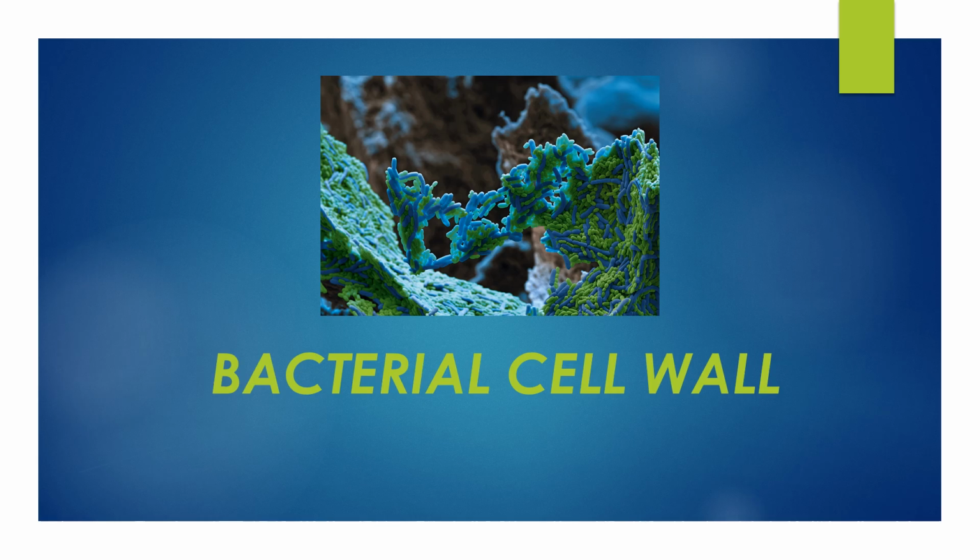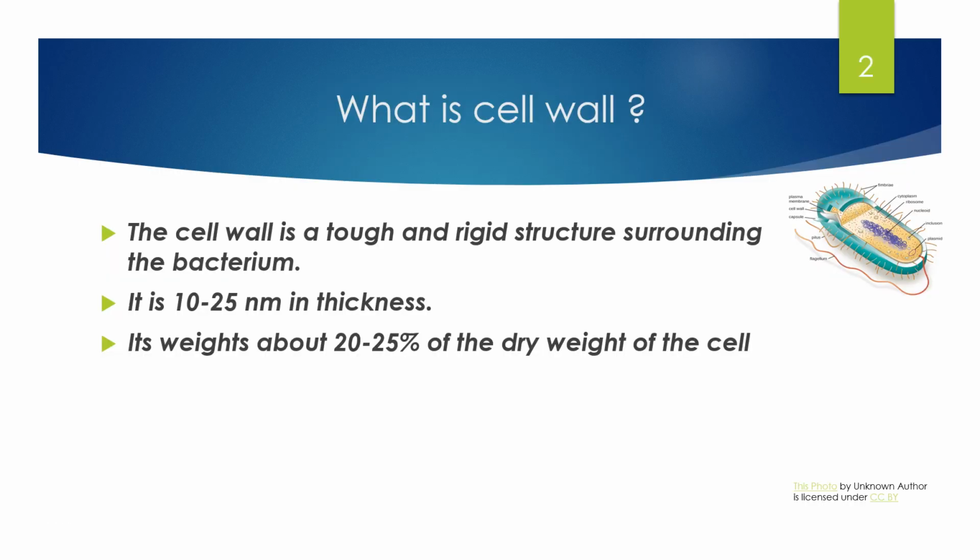Today, we will learn about the bacterial cell wall. So, what is the cell wall? The cell wall is a tough and rigid structure surrounding the bacterium, and it is 10 to 25 nanometers in thickness, and it weighs about 20 to 25% of the dry weight of a bacterial cell.